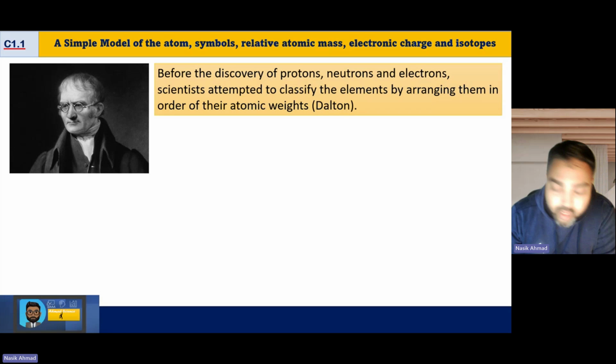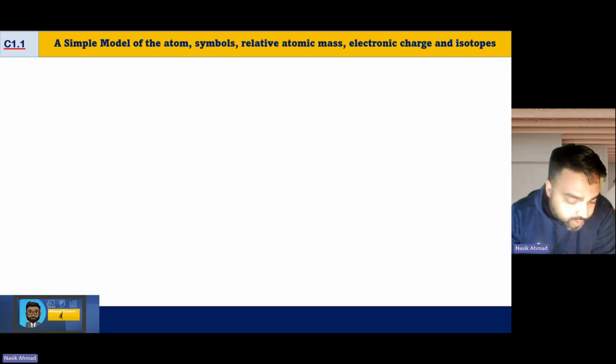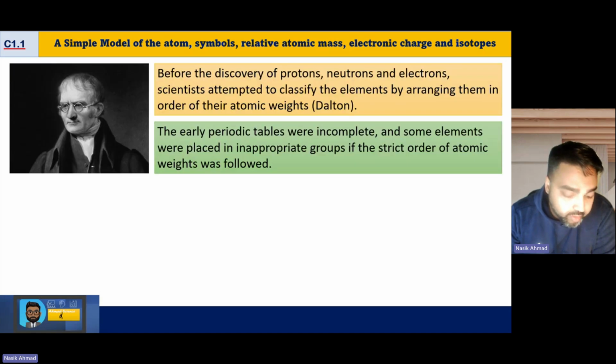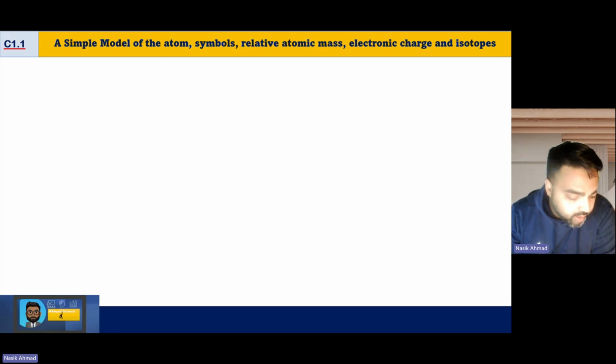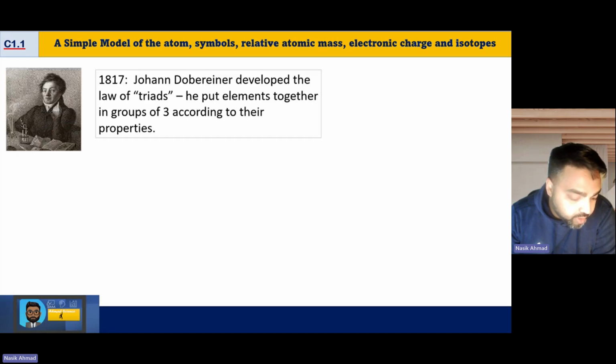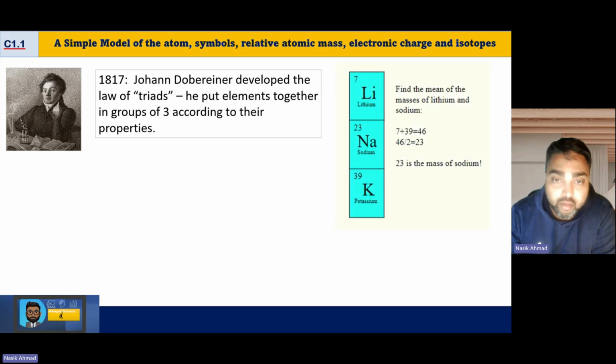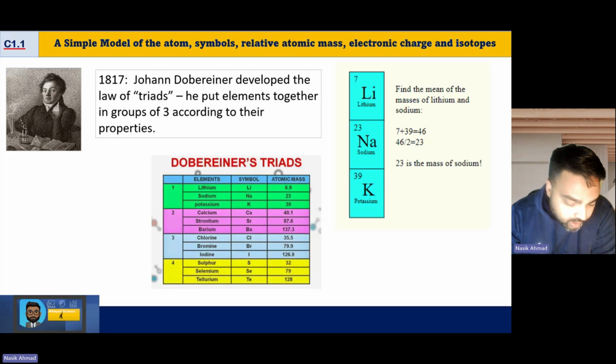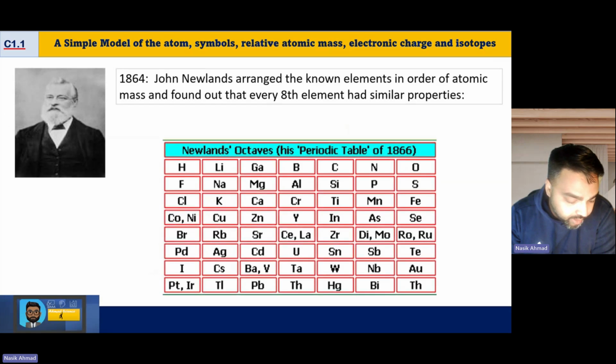The last bit is looking at the periodic table. Dalton came up with the idea of atoms, and he just arranged them by atomic weight. The early periodic table was incomplete. Some elements were placed in inappropriate groups, and it just didn't work. Then the next person to come along was Döbereiner. He came up with the idea of the law of triads. So he grouped elements into groups of 3 based on their properties. And as you can see, that didn't quite always work either, especially with some of the heavier elements that were being discovered.